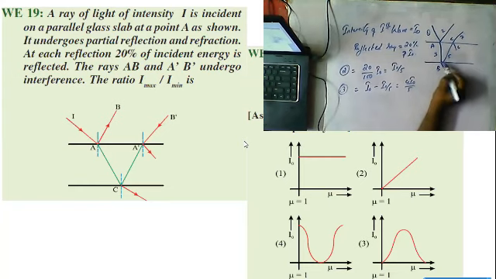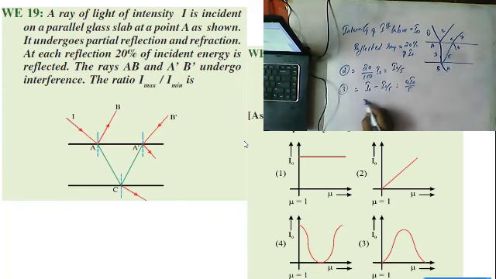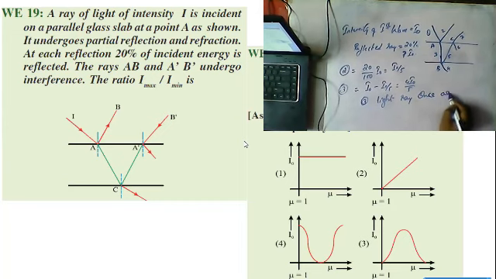Now this will once again undergo reflection. This third light ray once again undergoes reflection. So 4 I naught by 5 into 20 by 100.